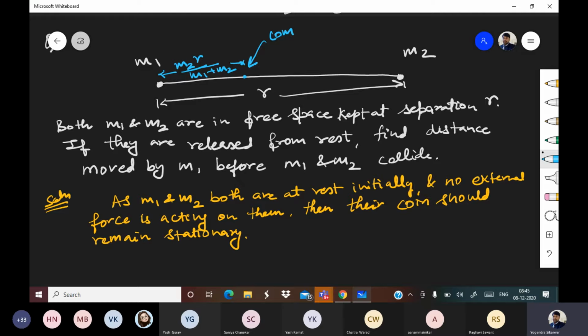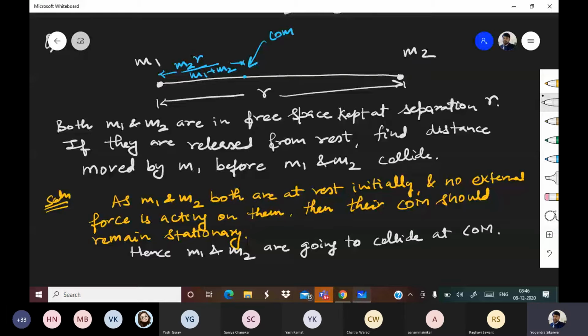Basically, they are going to collide at the center of mass. So hence M1 and M2 are going to collide at the center of mass.